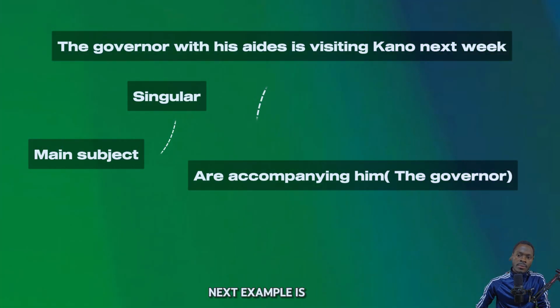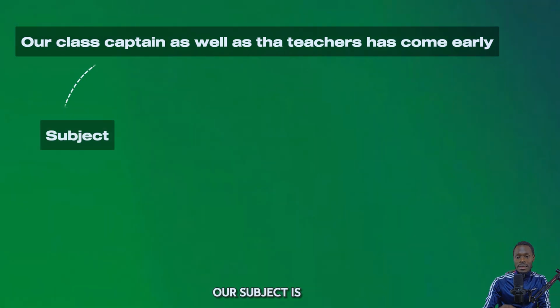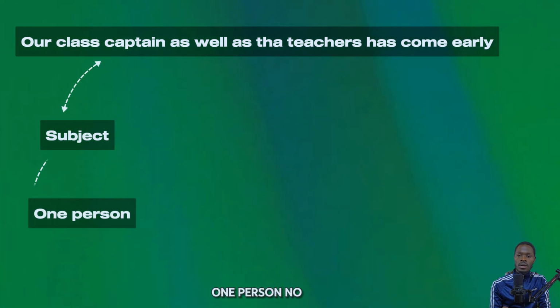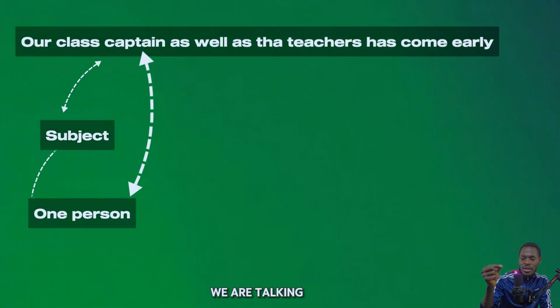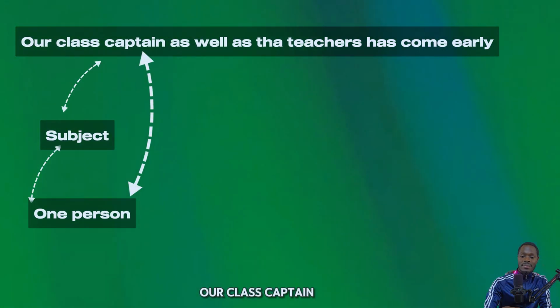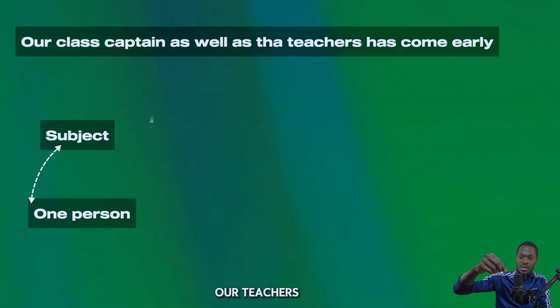Next example is: our class captain as well as our teachers has arrived early today. Our class captain as well as our teachers has arrived, not have, has arrived early today. In this case, our subject is one person, not two. Our class captain, this is whom we are talking about. Our class captain as well as our teachers.